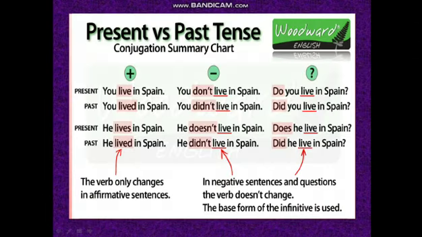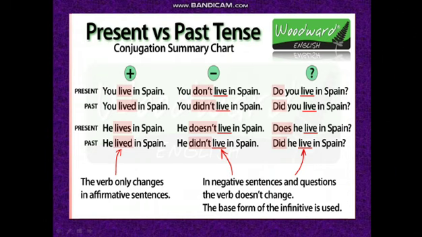Now, present versus past tense: what is the difference between present and past? In the present form, affirmative sentence, you live in Spain, and the past form is you lived in Spain. E is already there, so you have added d to make it past tense. Now negative sentence: you do not live in Spain, but in past tense, you did not live in Spain. Do will become did, and the rest will be the same.